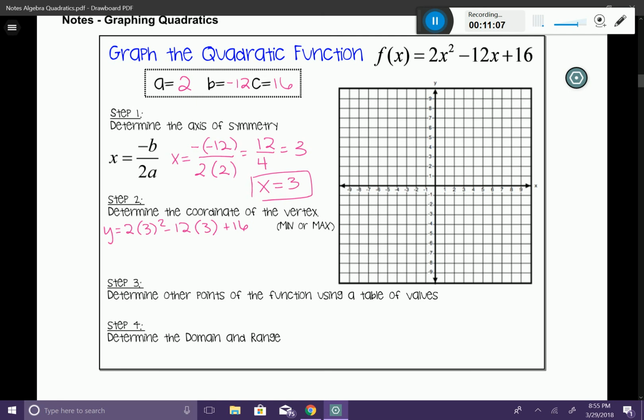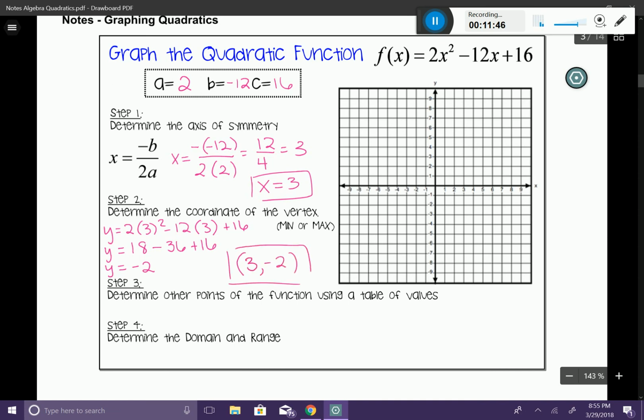And truly, you can actually do this right in your calculator. You don't need to actually do this by hand, but let's go ahead and just kind of break it down. So 3 squared is 9 times 2 is 18. And then we're going to subtract 36, I'm sorry. And then we're going to add 16 there. Okay, so now that we have that, let's go ahead and just simplify it. 18 minus 36 plus 16, that's going to give us y equals negative 2. Okay, so that means that my vertex is going to be (3, negative 2).